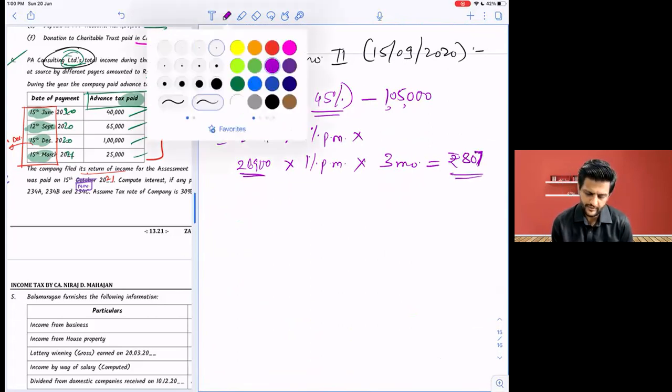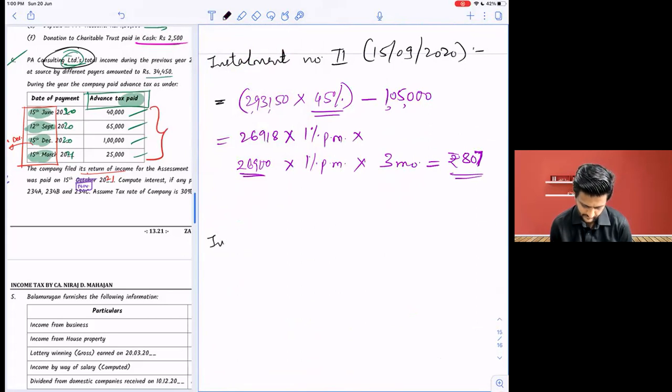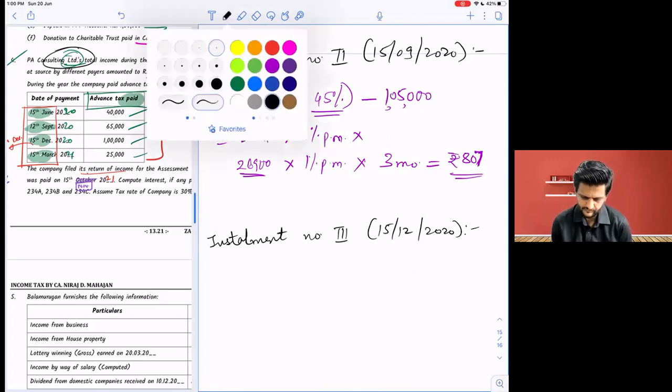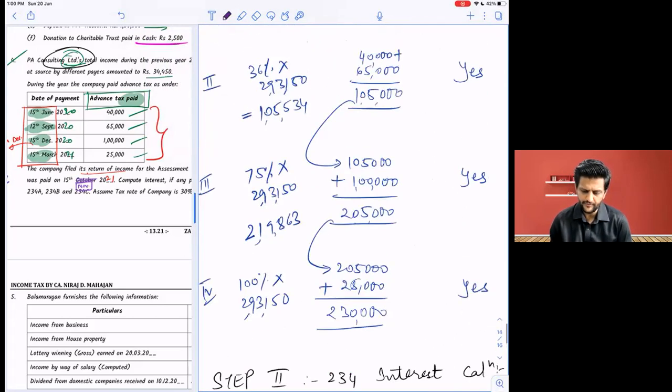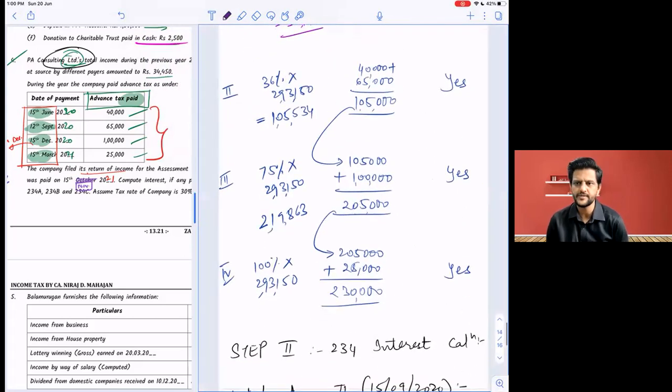Instrument number 3 shouldn't be any problem because it is 75%, no? Right, all of you?